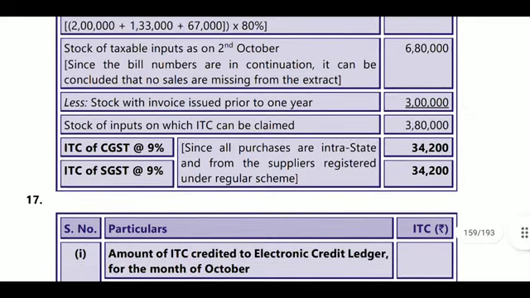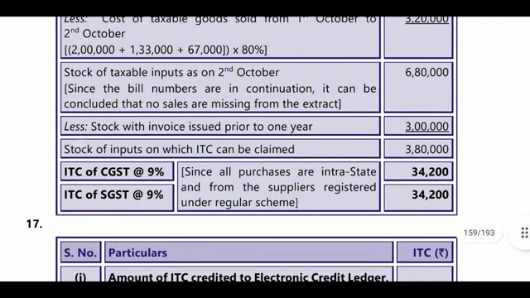Next, on 3 lakhs 80, 9% will be allowable as ITC claim for the current year. Okay, and this 6 lakhs 80 is the stock on 31st October, but we are at 2nd October, so we will treat that 6 lakhs 80 as not allowable. And if this 1 year stock has already lapsed, it will not be allowable, so it was reduced.